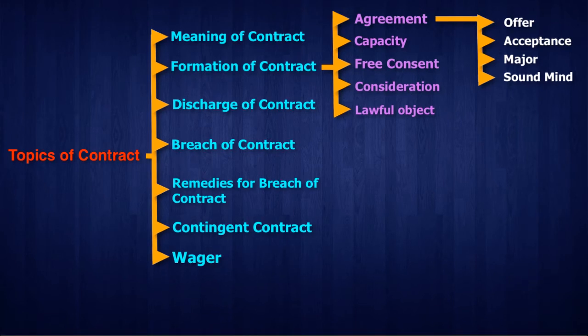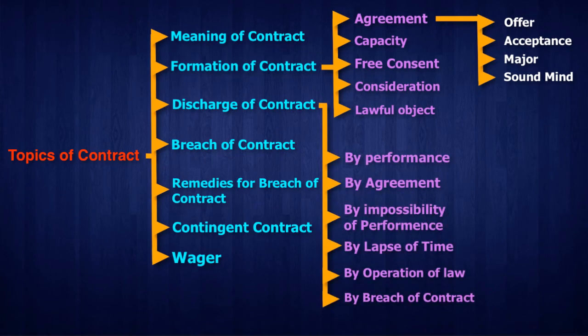Now again come to discharge of contracts. What are the major modes of discharging the contract? We have 6 major modes of discharge of contract. The first is by performance. Of course, this is the most ideal way of discharging the contract. For example, you and I have made a contract that I will do a certain task for you. For example, I said that I will paint your house.